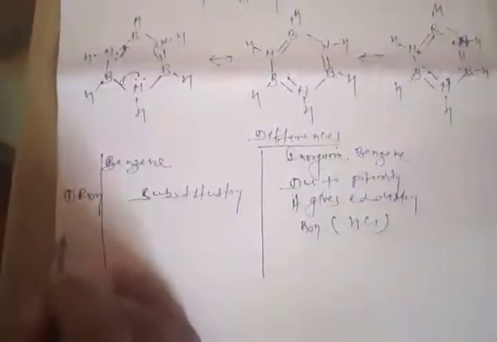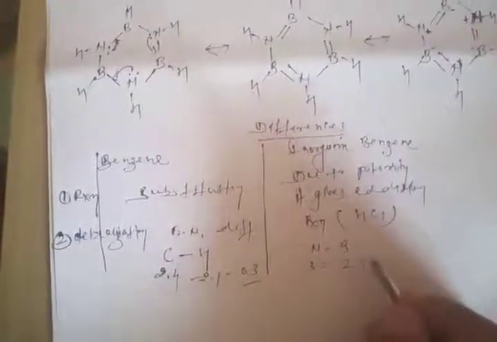Now the second one is delocalization. The electronegativity difference of carbon and hydrogen in case of benzene: carbon is 2.5, hydrogen is 2.1, so this is something like 0.4.